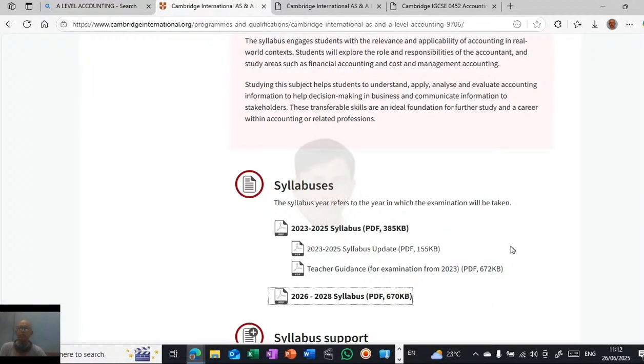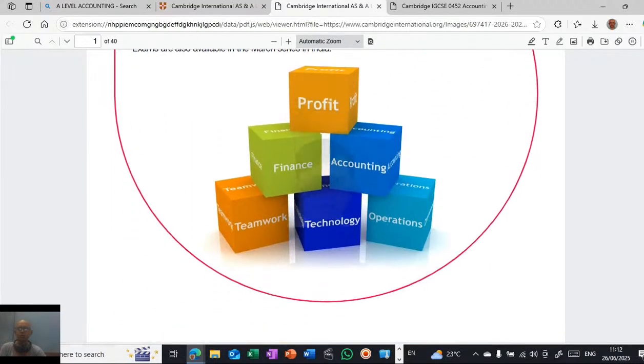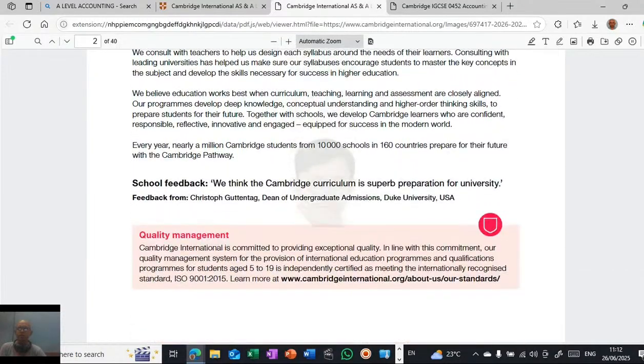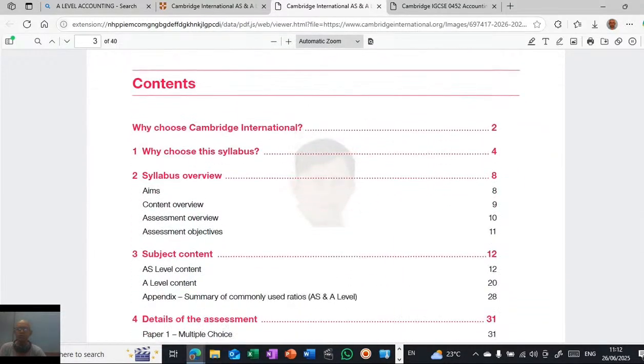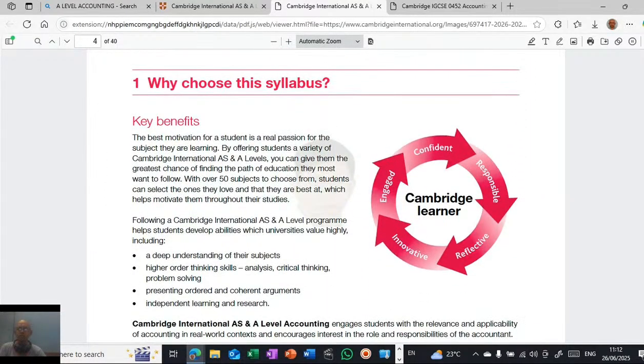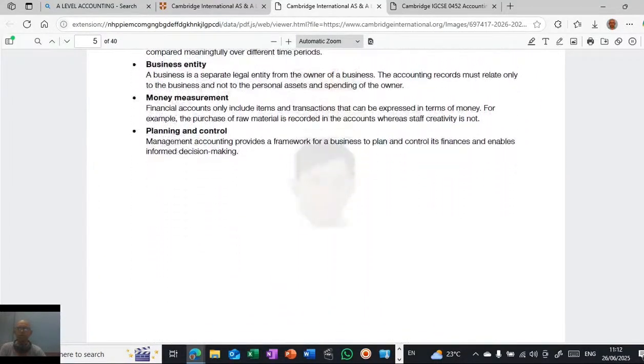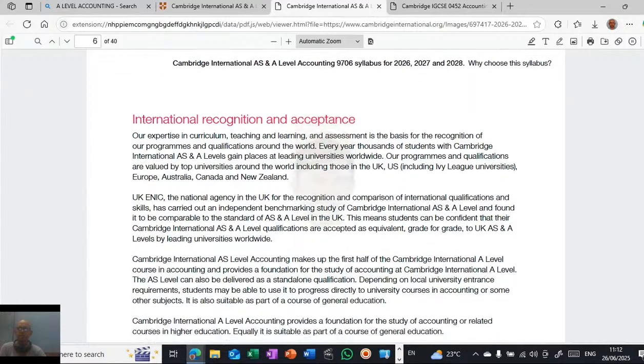Let us have a brief overview of the syllabus. There is the old syllabus of 2023-25 and the new syllabus, and there is not much change. Almost they are the same. So why should we bother about the old syllabus? Let's not waste our time on it. Let's dive into the concepts of the new syllabus and see what is included. Just go through this brief. It will take hardly some time for you to go through.